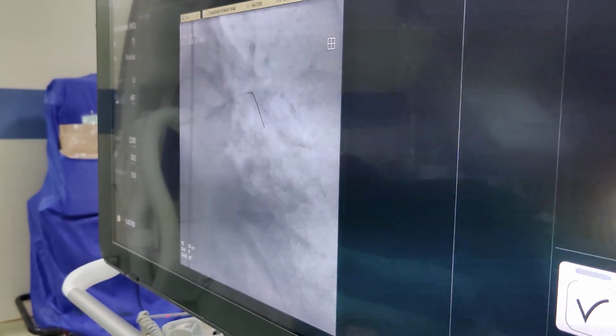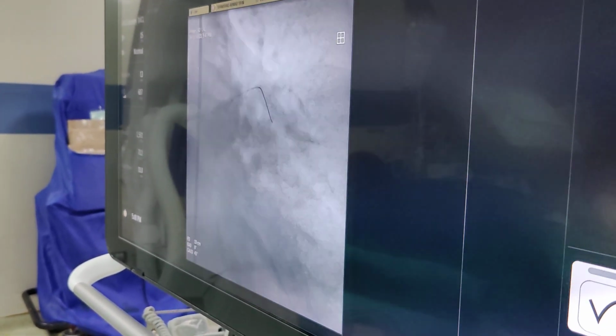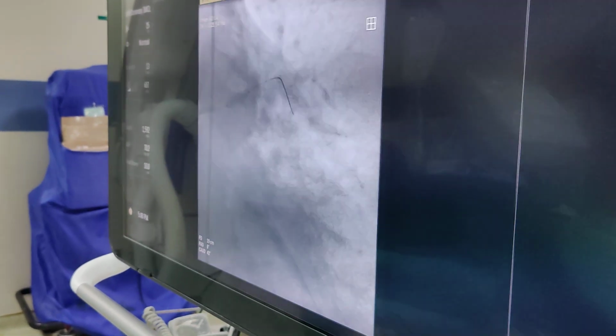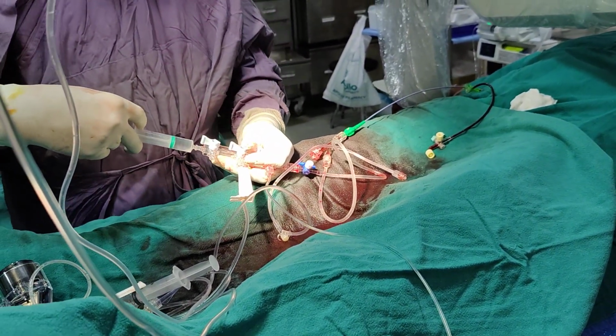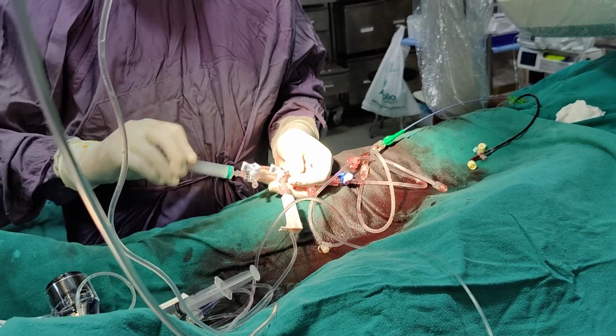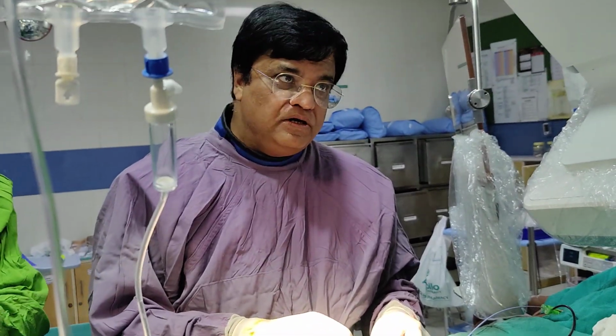And now we will put the Nicoran. Nicoran, give it, sister. Boost. It is oversized, very good. We are now removing the balloon, which was the carrier for the stent.